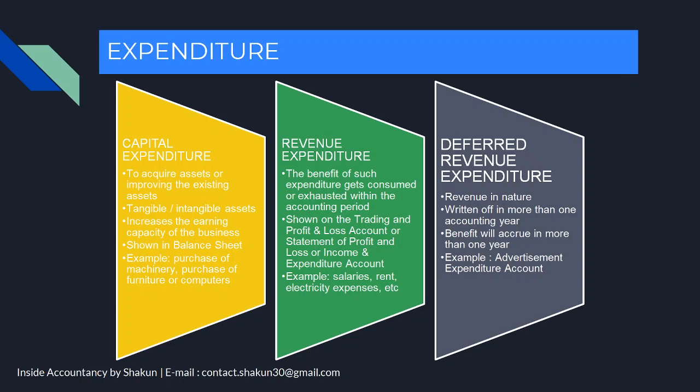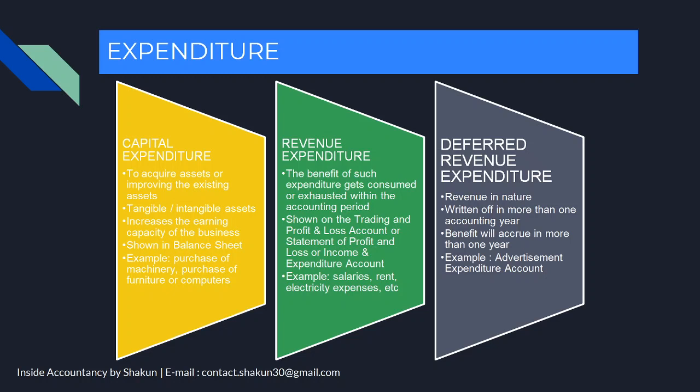Now all these accounts may be looking alien to you. Trading and profit and loss account is prepared by a sole proprietor. Statement of profit and loss is prepared by a company, and income and expenditure account is prepared by an NPO. NPO is a non-profit organization. So these revenue expenditures are respectively shown in these particular accounts.